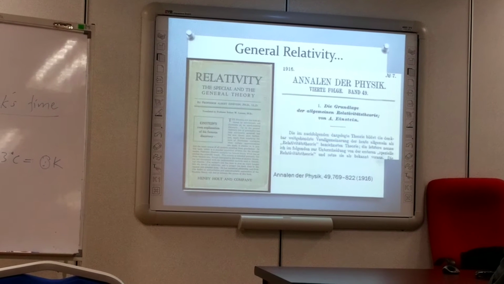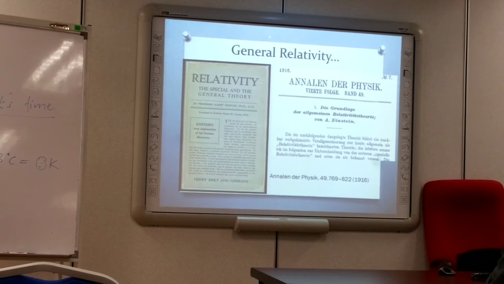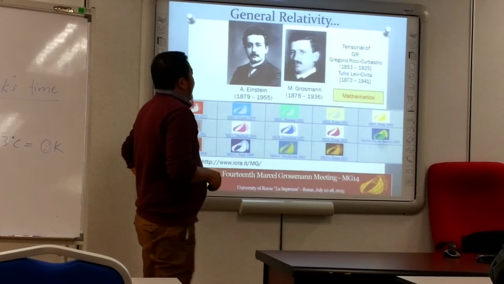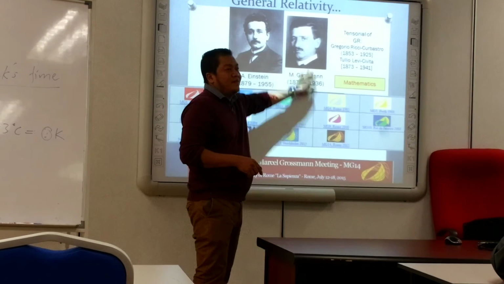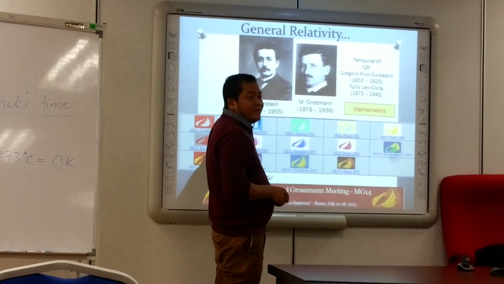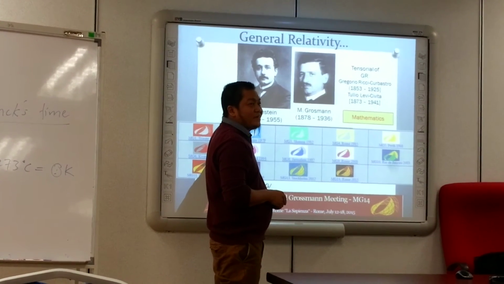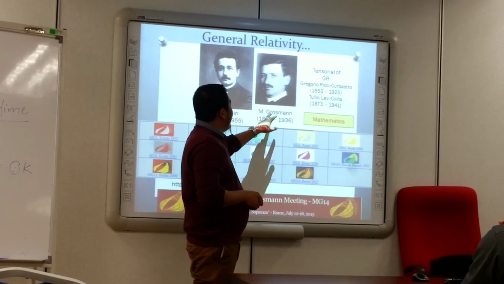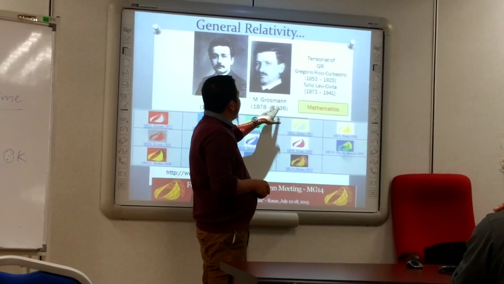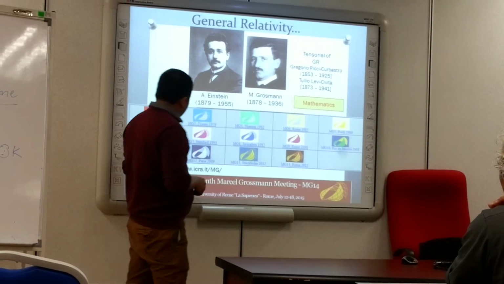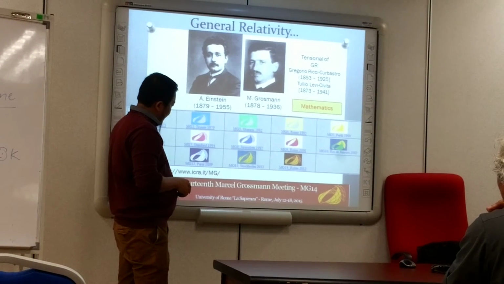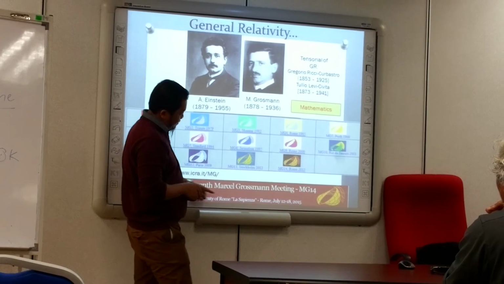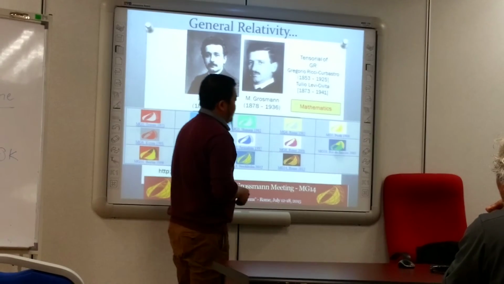One of the important things in understanding the universe is general relativity. It was published by Einstein in 1916, with the help of a mathematician. Einstein did not have good enough mathematics to explore the study of gravity. So he had a very good friend, Marcel Grossmann. Until now, they hold the Marcel Grossmann Meeting. It's the 14th now, this year, July, at Rome.